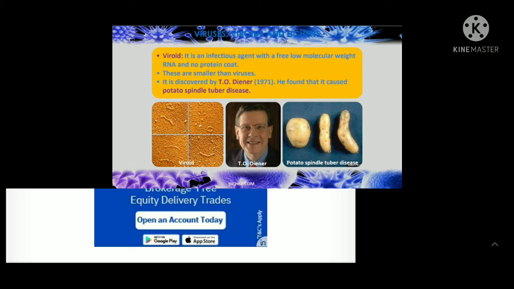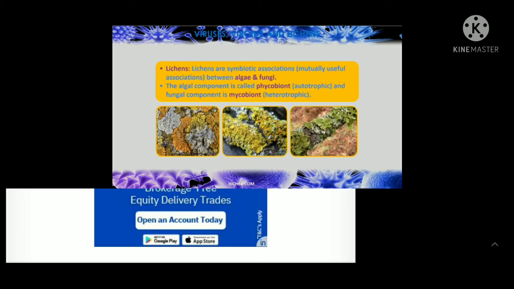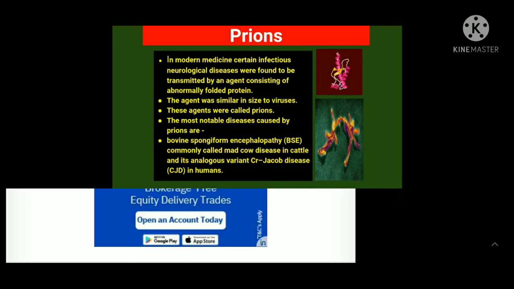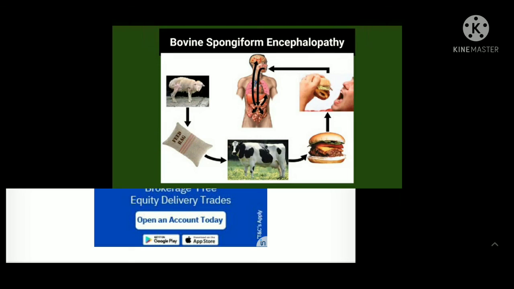Viroids are infectious agents with a low molecular weight RNA. In case of lichens, we see an association between fungi and algae. And prions: certain infectious neurological diseases are caused by prions, such as bovine spongiform